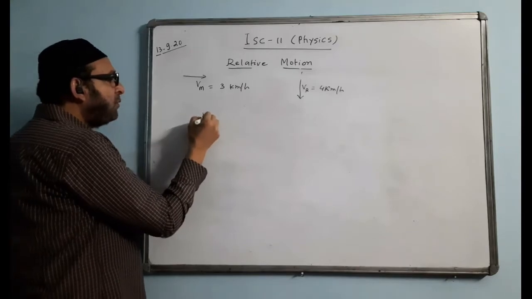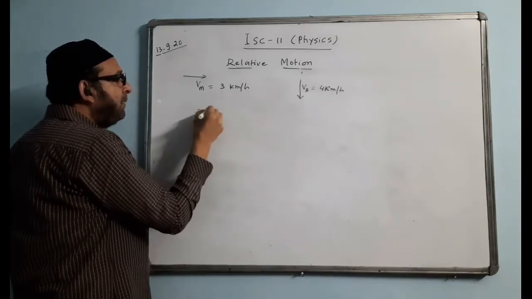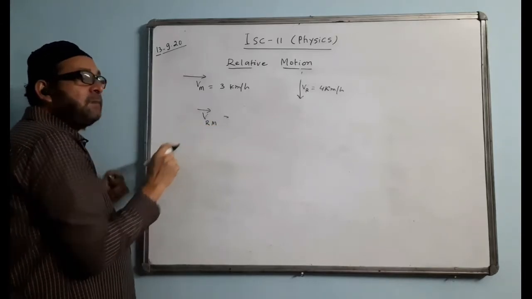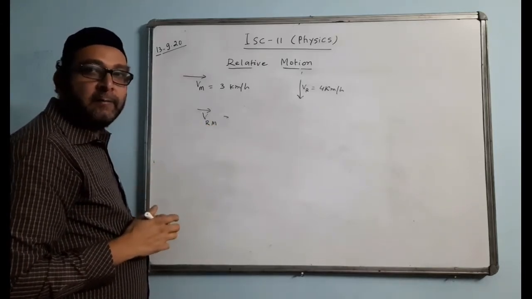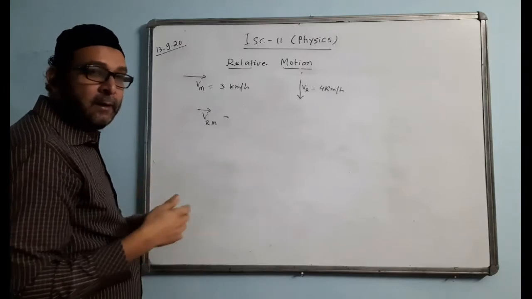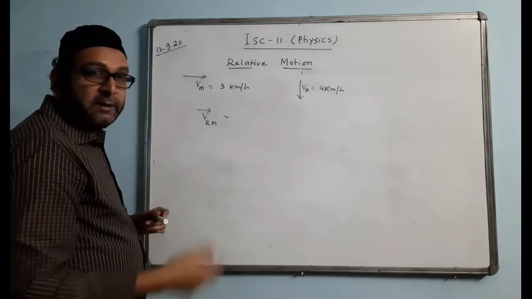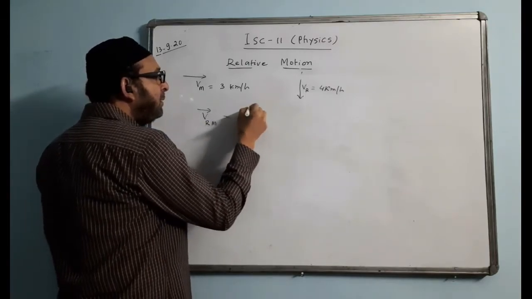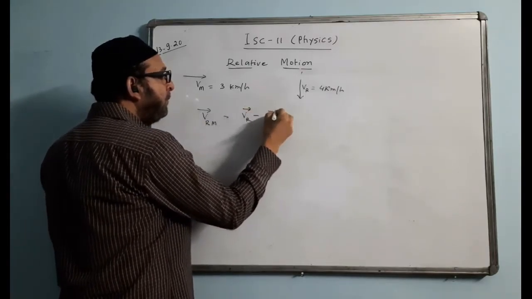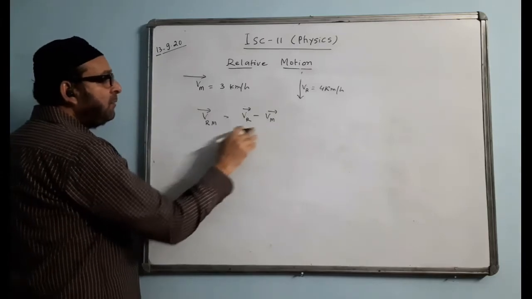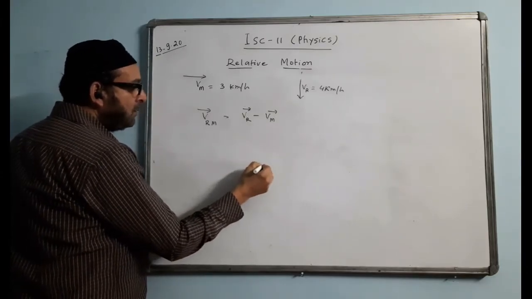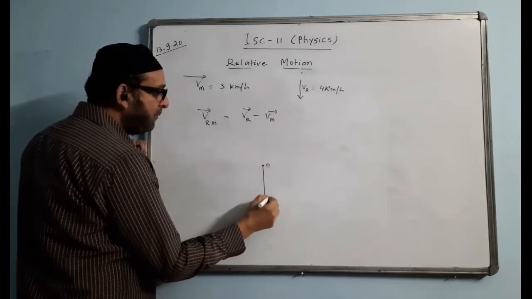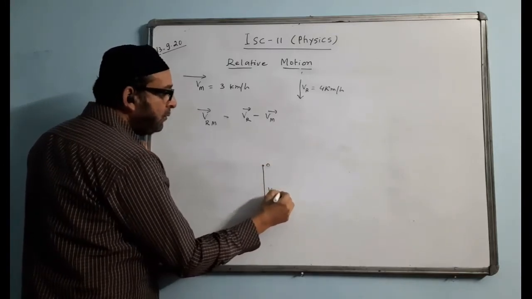We have to find the velocity of the rain with respect to the man, as seen by the man, as the man will be observing the speed of the rain. So we write VRM. It will never be VMR, because the rain will never observe the speed of the man. So VRM equals VR minus VM. Let us draw the vector diagram for this vector equation. Mark the origin. Rain is positive, so we draw the rain direction like this, VR, and the value is 4 km per hour.